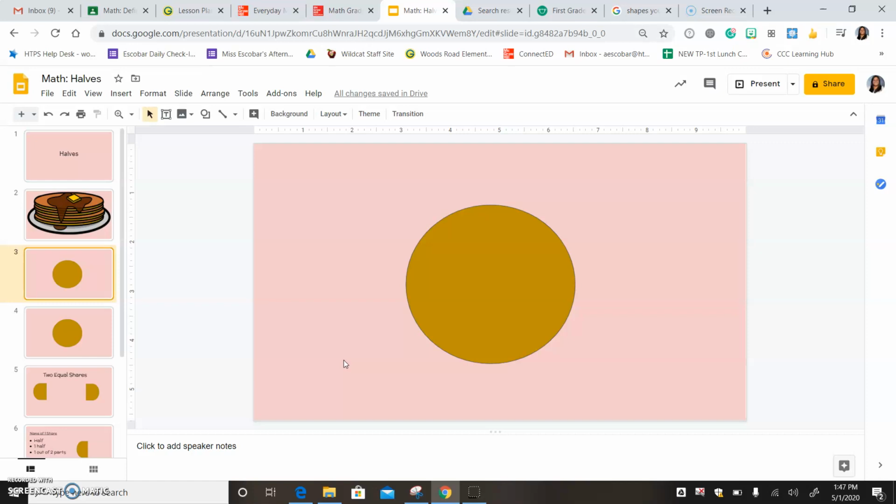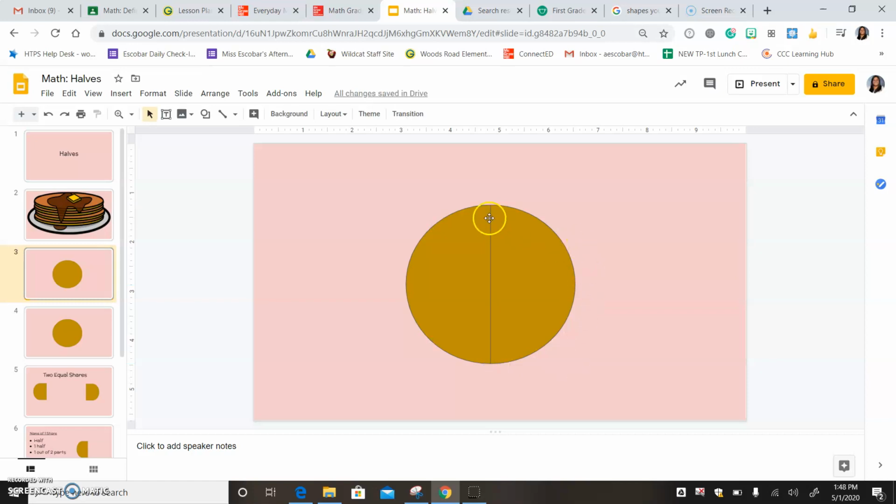And so, right here is a pancake. And so I want to share this pancake with Mr. Kevin because I'm really nice. And one thing I can do is I can cut this pancake in half. So that's what I'm going to do. I'm going to take this pancake and cut it right down the middle.